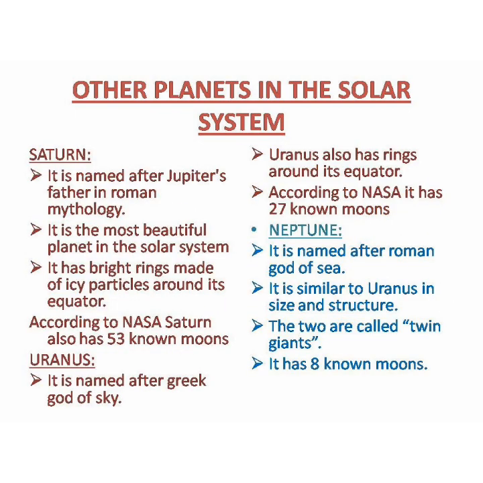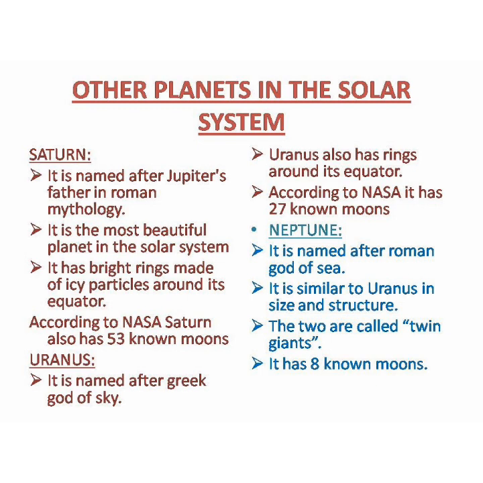Then Saturn is the sixth planet from the sun, and it is the second largest planet in the solar system after Jupiter. It is named after Jupiter's father in Roman mythology. It is the most beautiful planet in the solar system. It has bright rings which are made up of icy particles around its equator. According to NASA, Saturn also has 53 known moons. So these are the largest number of moons that any planet has in the solar system. Both Jupiter and Saturn have 53 moons.